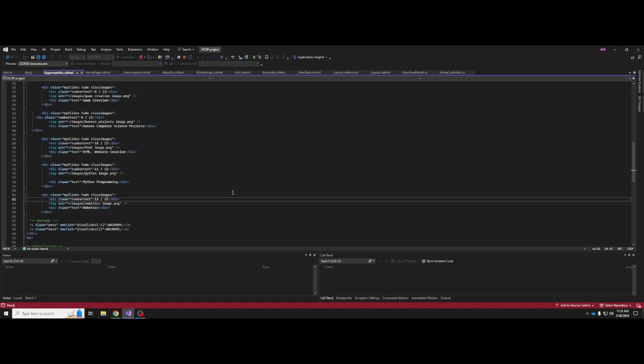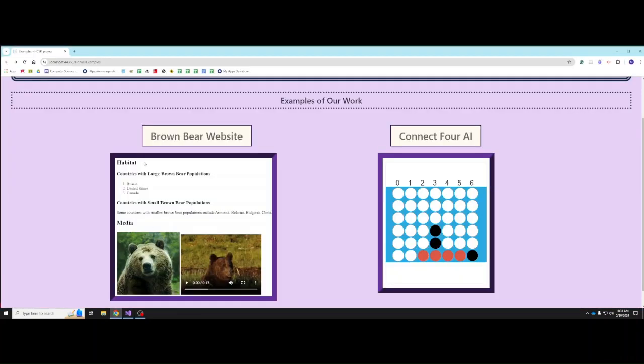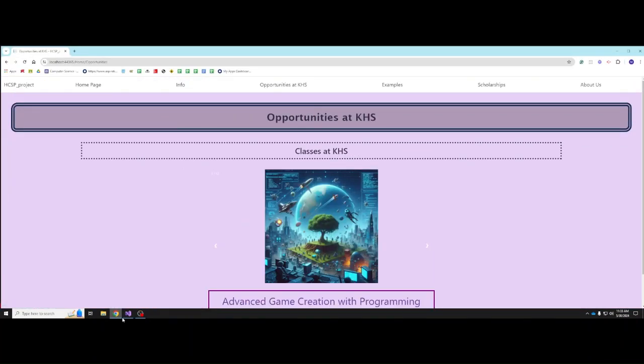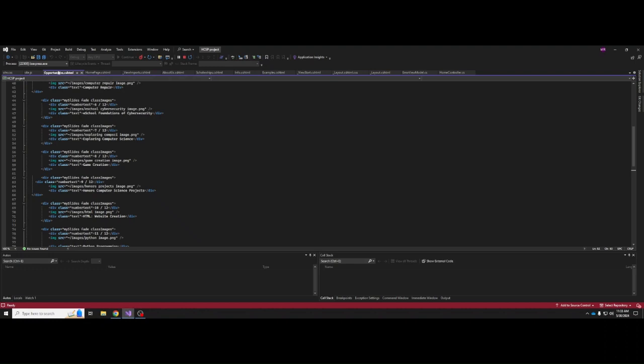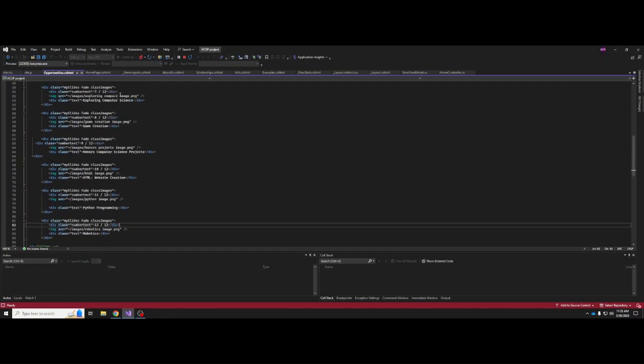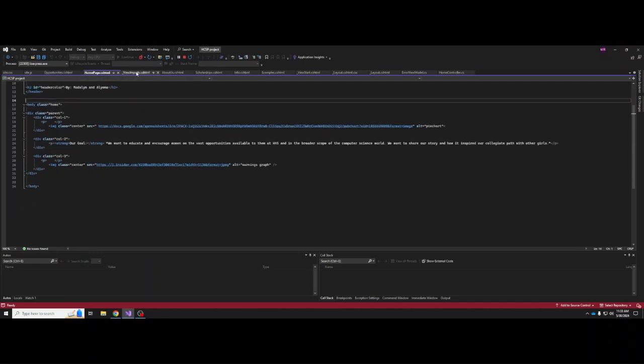And then we organized our website itself into having each of the pages have its own HTML page. So for example, as you can see on here, we have an opportunities page, and then that correlates in Visual Studio with our opportunities file that we had with all of our things in it, with all of our classes and that sort of thing. So yeah.